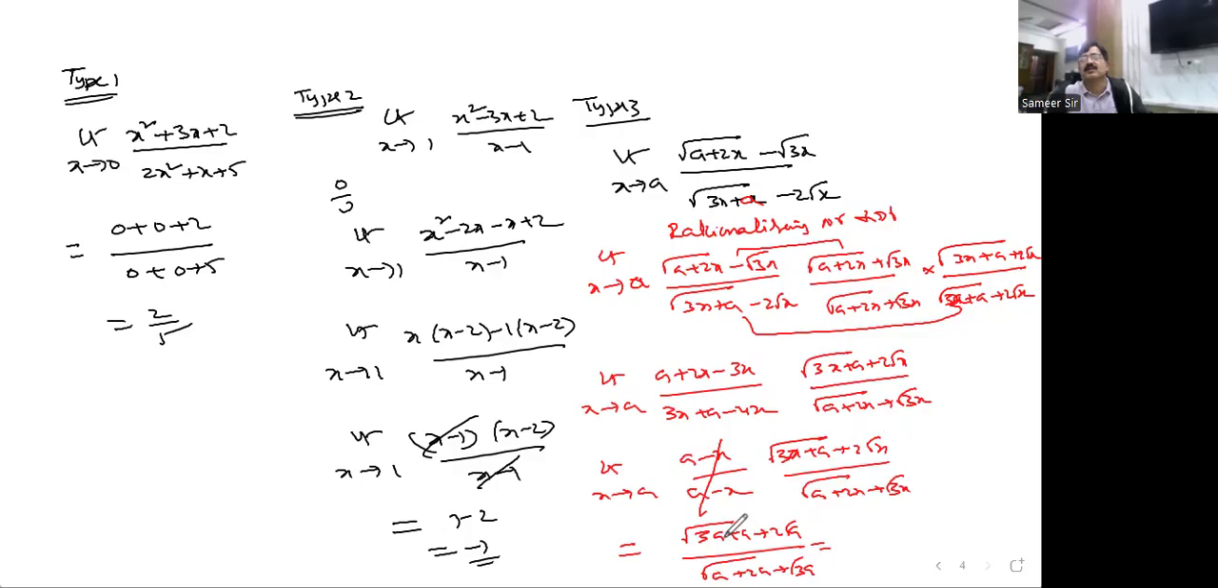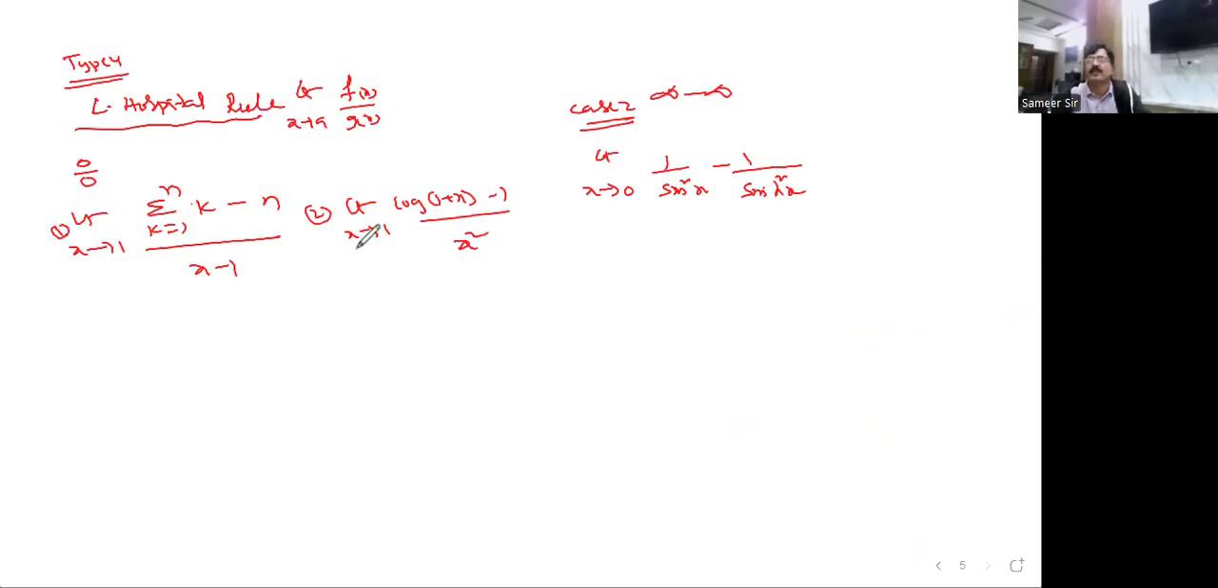You are getting 4 root a. Here, how much? 2 root 3 root a. This is gone. So your answer is 2 by root 3. You got it like this. Okay, I'll move on to the next page.